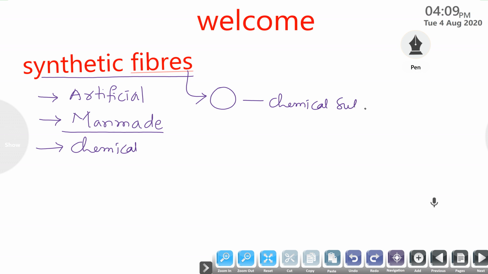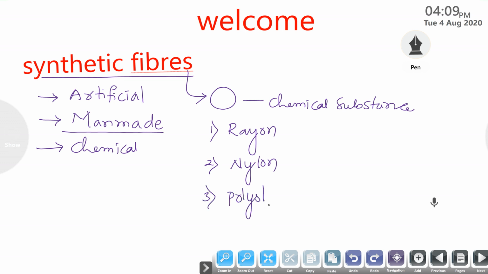In our daily life, we are using so many types of synthetic fibers. Regarding that, we will discuss some types here. The first one is rayon, the second one nylon, and the third one, which in a cloth store we will hear the word polyester, or another word, acrylic.